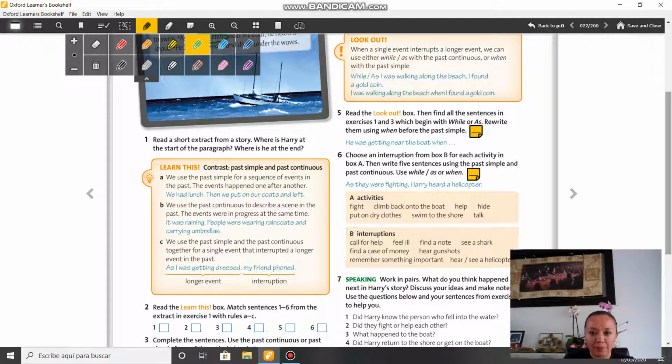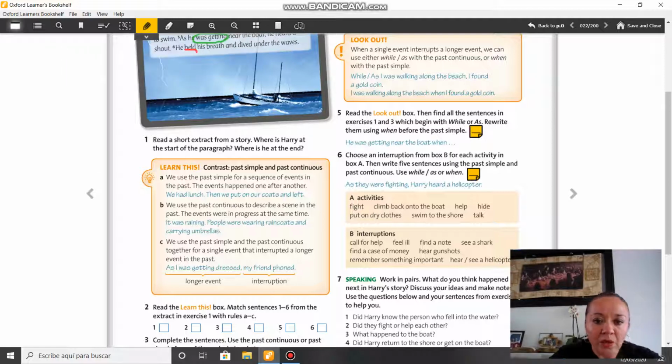Contrast the past simple and past continuous. A. We use the past simple for a sequence of events in the past. The events happened one after another. We had lunch, then we put on our coats and left. For example, it's something where you order the events. Primero fui, hice, después realicé, etc. Okay, a sequence of events. That's something where we can use a past simple form.